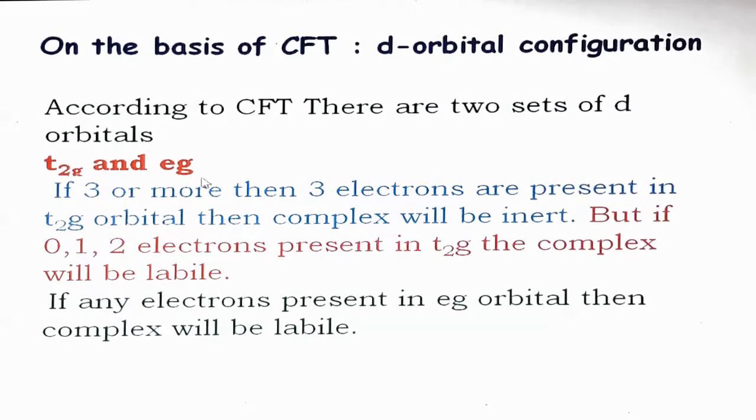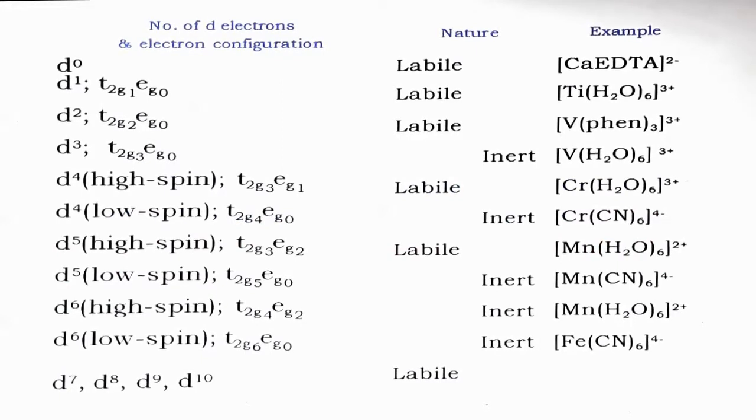If any electron is present in Eg orbitals, then the complex will always be labile. This lability and inertness we will see in some examples here: number of electrons and electronic configuration, nature and example. Here you can see the electronic configuration and its nature. If 0 electrons are present in d, the complex will be labile, because the first electron will enter into t2g. So if 0, 1 or 2 electrons are present, the complex will be labile.